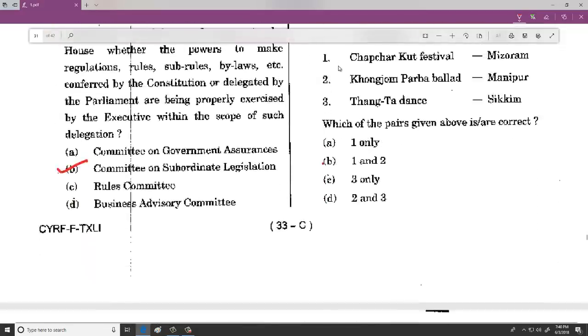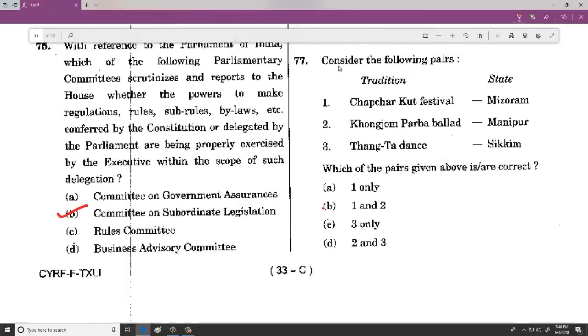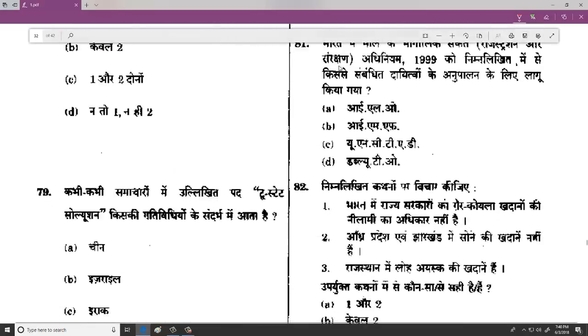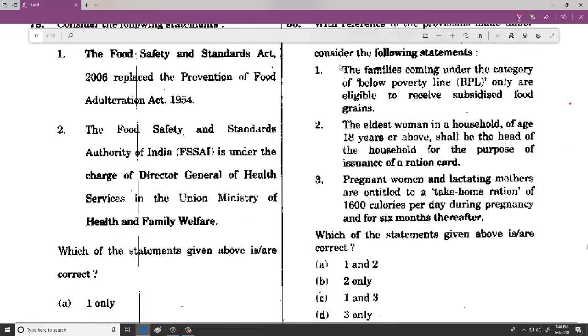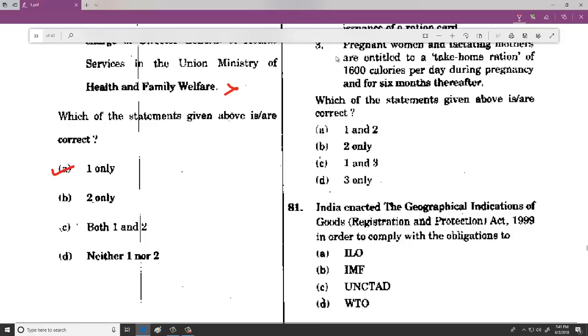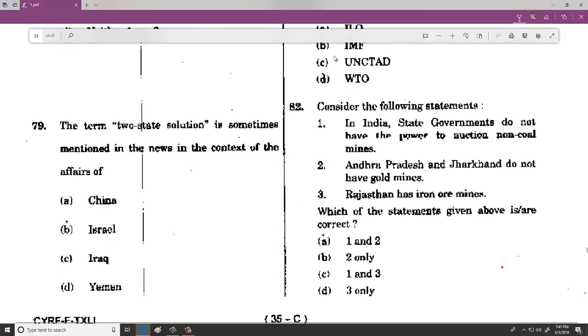And then when we talk about 77th, again a straight question, Sikkim is not there, it is Manipur, right? So 1 and 2 are correct. So it is B. And then when we are talking about the 78th question, it is not Ministry of Health and Family Welfare. So the statement is wrong. So the first statement is correct, 1 only. I have repeatedly told in current affairs sessions and all, please try to see what comes under which ministry.